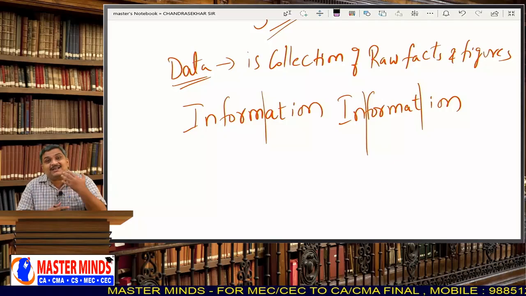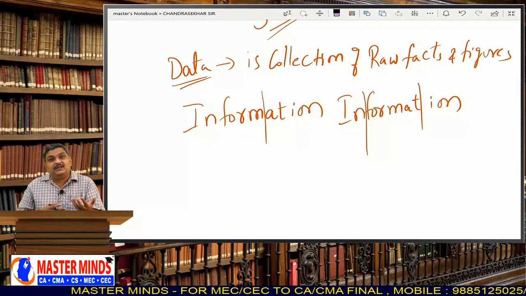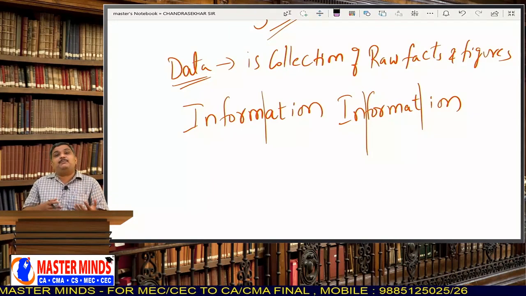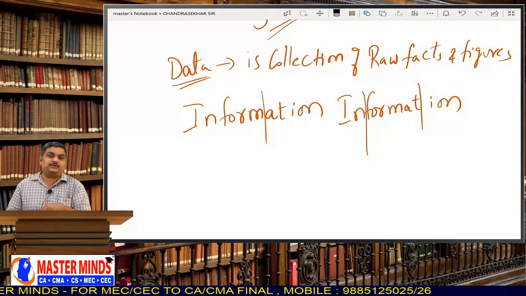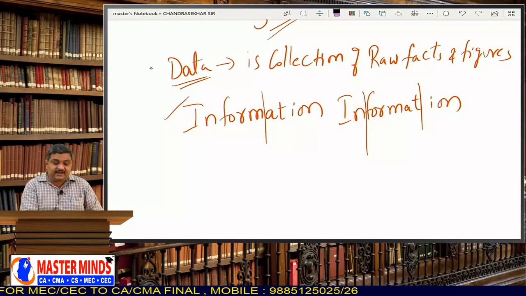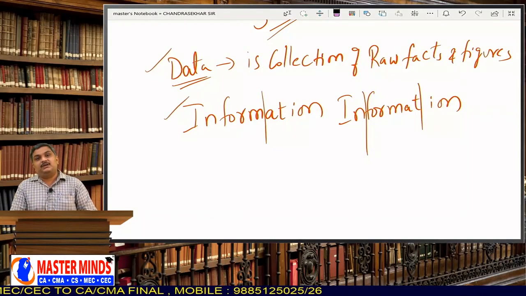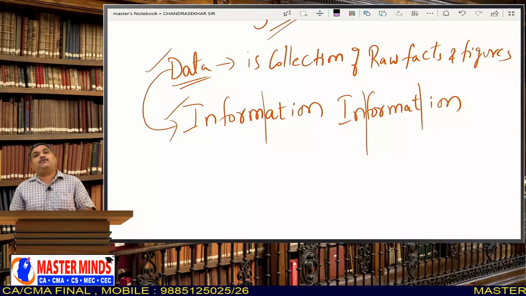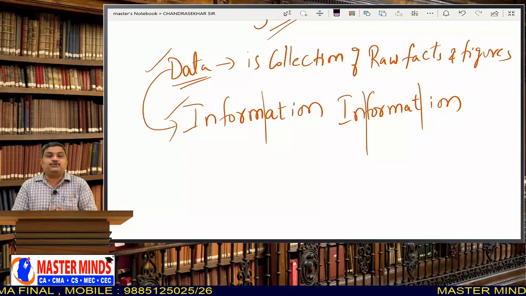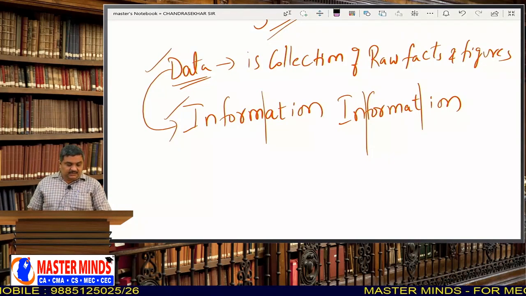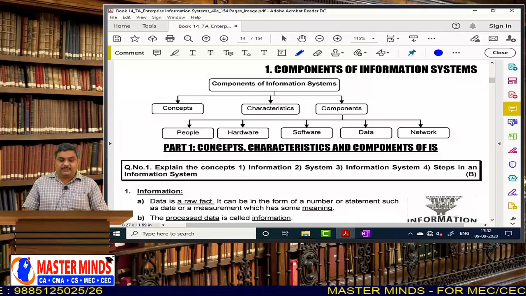The basic difference between data and information is that data is not ready to use. Data has to be processed, and when data is processed, only then it becomes ready to use. Information is ready to use, whereas data is not. You have to process the data and turn it into information for future use. That is the basic understanding about information.